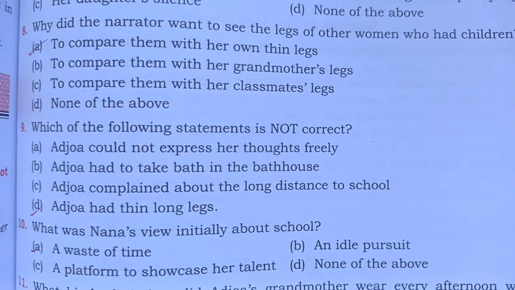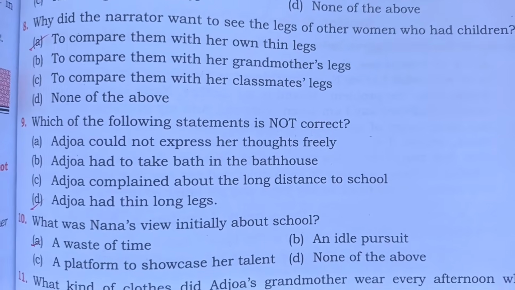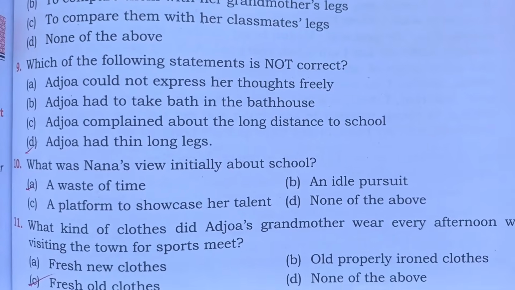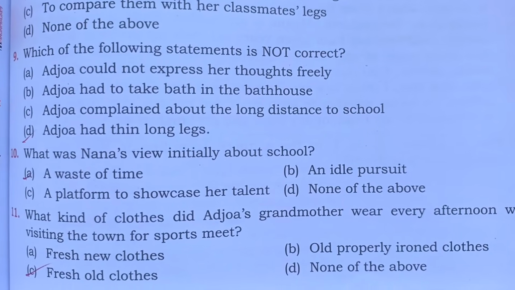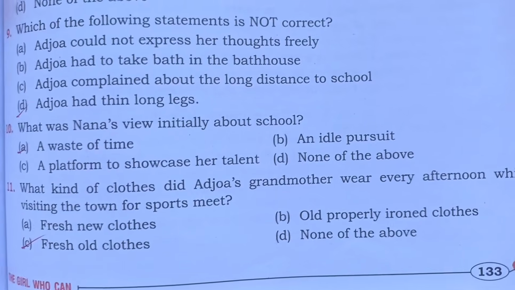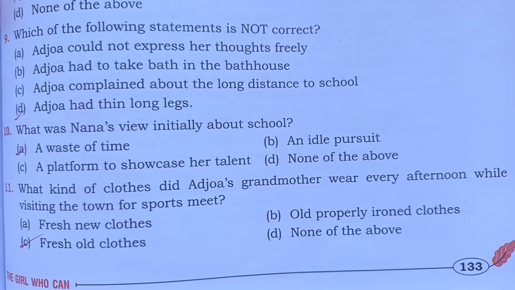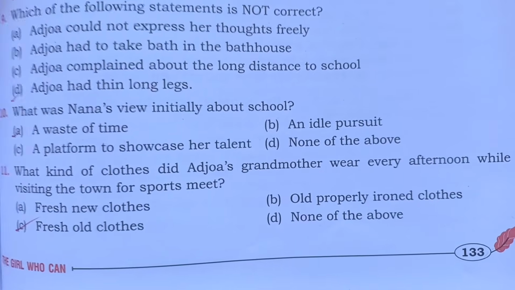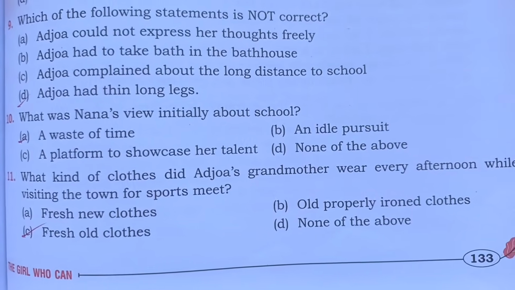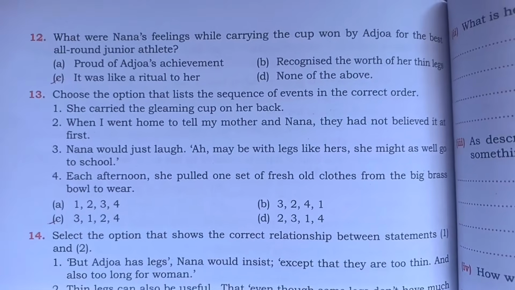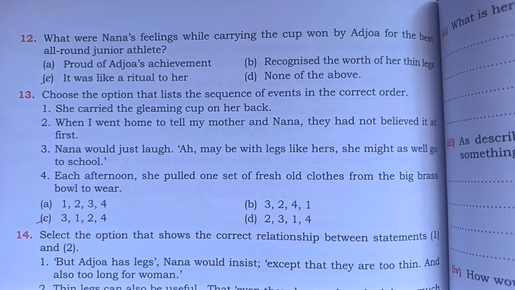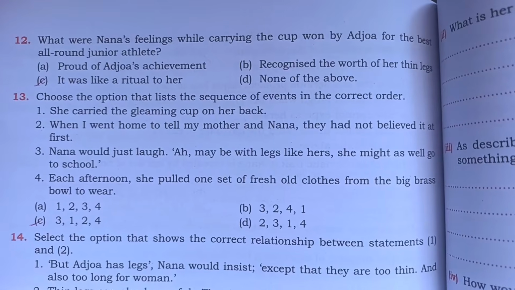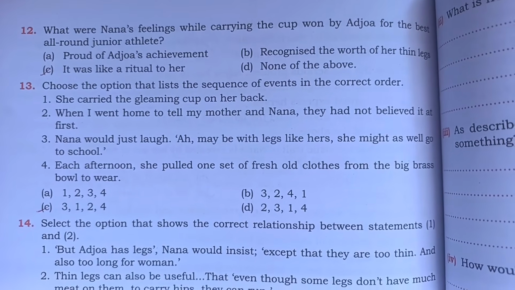Number 9, which of the following statements is not correct? So here option C is correct. Number 10, what was Nana's view initially about school? So here option A, waste of time. Number 11, what kind of clothes did Adjoa's grandmother wear every afternoon while visiting the town for the sports meet? So here option C is correct. Next, number 12, what were Nana's feelings while carrying the cup won by Adjoa for the best all-round junior athlete? So here option C is correct.